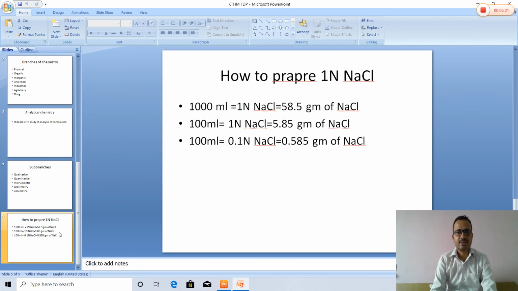These are the sub-branches of analytical chemistry, and the example of how to calculate the equivalent weight of sodium chloride. It is 1 normal sodium chloride.